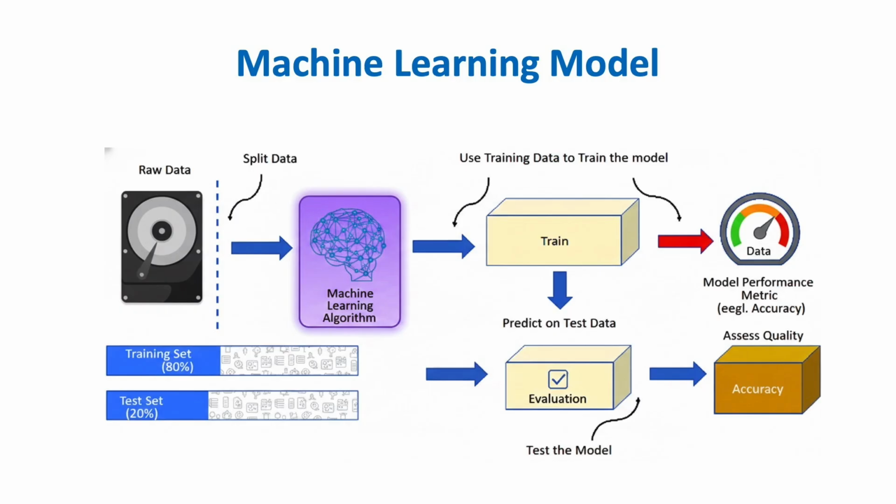The model makes predictions on the test data. Those predictions are then compared with the actual correct answers. This step is called evaluation. To measure how well the model performs, we calculate performance metrics such as accuracy. Accuracy tells us what percentage of predictions the model got right. Finally, based on this metric, we can assess the quality of the model. If the accuracy is high, the model is performing well. If it's low, we may need better data, different features, or a different algorithm.